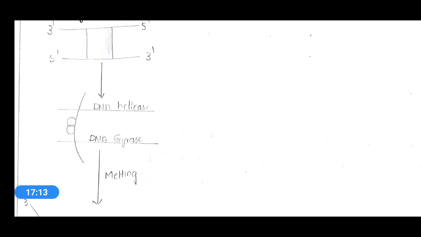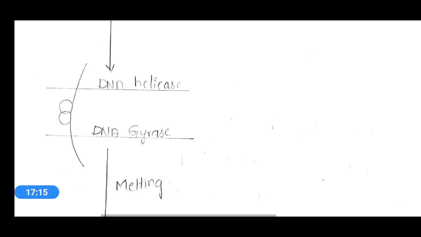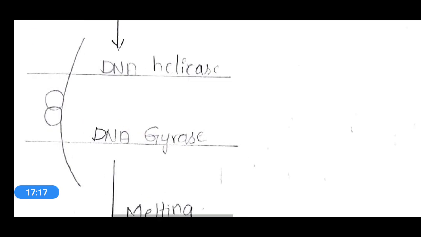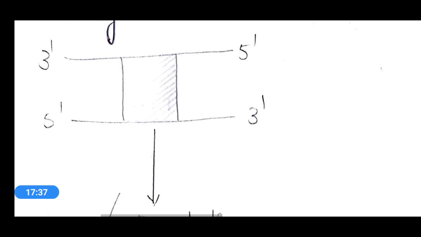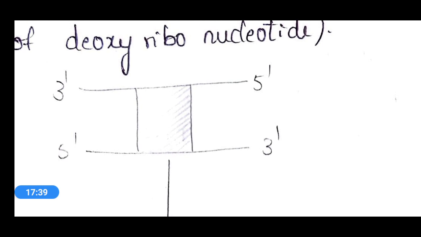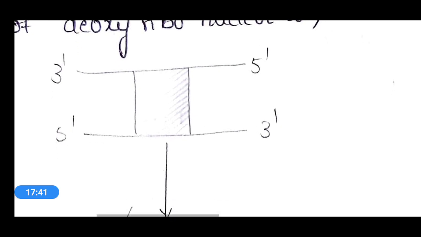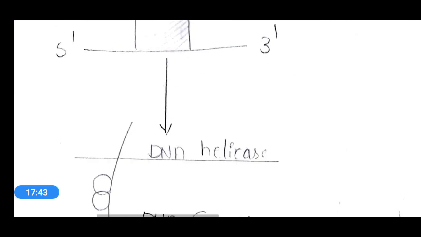Firstly, if you see the diagram, first what happens, the DNA double strand will be bound with DNA A protein. If you see those round circles, that is DNA A protein, and after that DNA gyrase and DNA helicase will act on this, and on the other side DNA primase will act, and it will produce a primer.